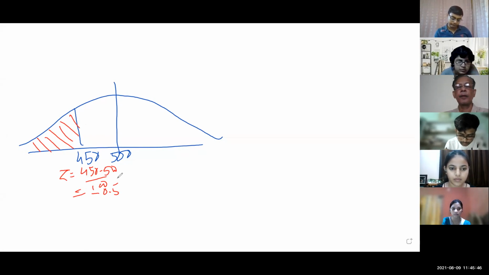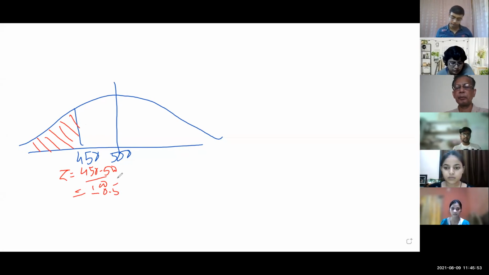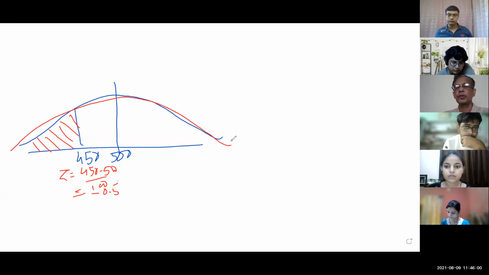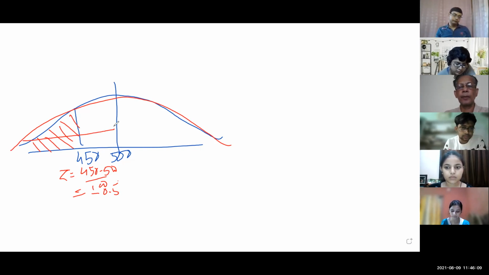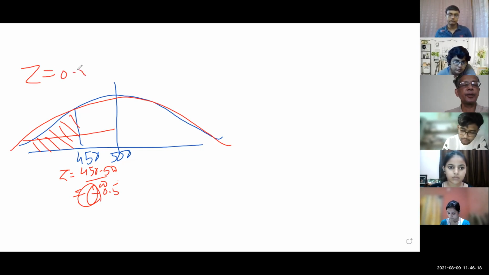When we are referring to the normal table, all of you listen to me carefully. The normal table gives probability only for the positive side, because this curve is symmetrical, so it is just a repetition. So for the negative side, the normal table does not provide probability of the Z value. While referring to probability, just ignore the negative sign and find the probability when it is 0.5.